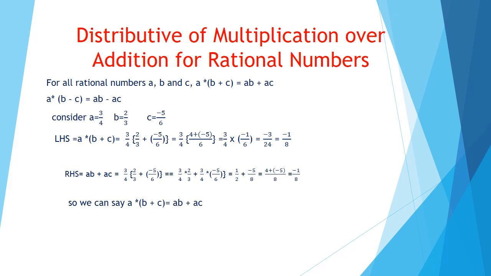Now consider right hand side, AB plus AC. A into B means 3 by 4 into 2 by 3, which is 1 by 2. And AC, that is 3 by 4 into minus 5 by 6, that is minus 5 by 8. On adding these two, we are going to get minus 1 by 8. So ultimately the answer is minus 1 by 8 in both the cases. So we can say A into B plus C is same as AB plus AC. This is called distributive property of multiplication over addition for rational numbers.